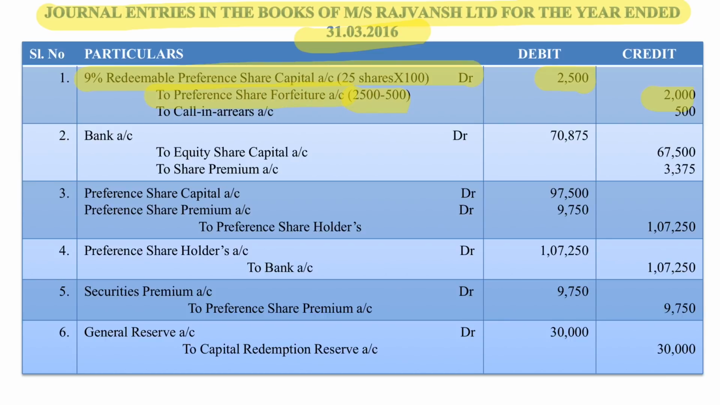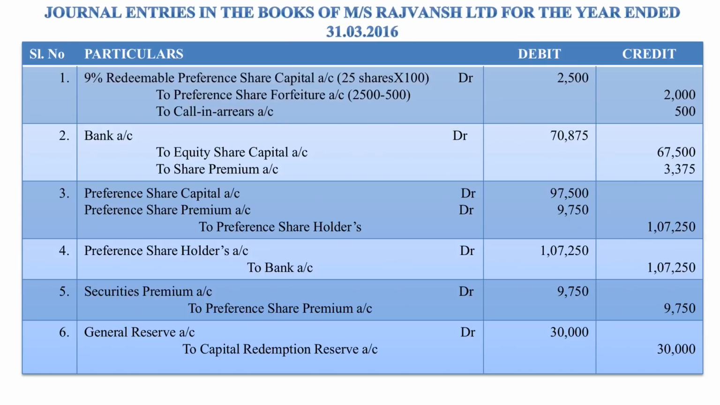Since now we are cancelling the entire share capital, we have to reverse calls in arrears. And if 2500 was the called up capital and 500 was the unpaid capital, the paid up capital in this case would be 2000. That is the amount which we have already received from the shareholders. That amount, the received amount, will be credited to share forfeiture account.